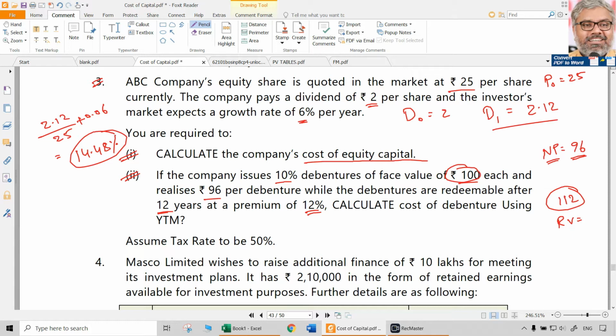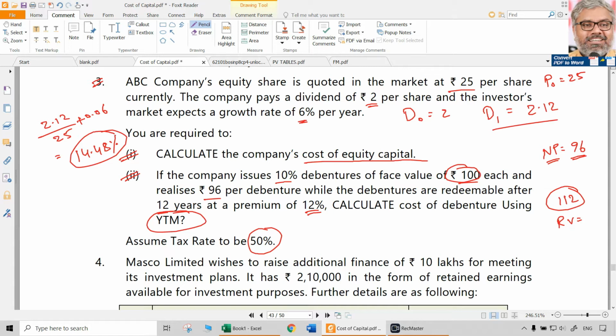Using the YTM, yield to maturity method. So we cannot use our standard formula: interest into 1 minus tax rate plus RV minus NP by N, divided by RV plus NP by 2. No, we cannot use that. That is only an approximation method, less scientific. But if the YTM method is not particularly asked, you can very well conveniently use that method. Don't use the YTM method if it is not asked. But here it is asked.